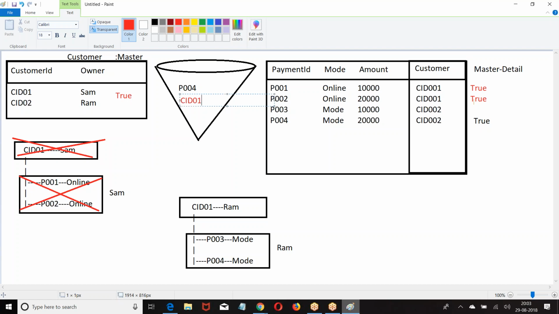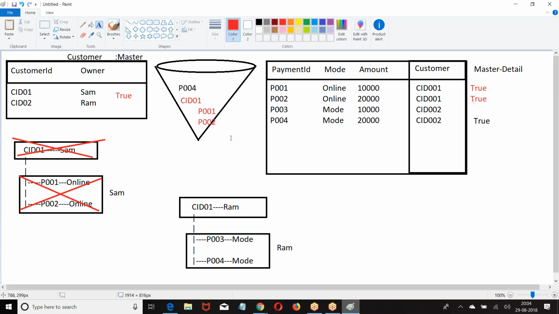Why is only the master record displayed? Look at this. If I display the child records, I may attempt to undelete P001. Why is P001 deleted? Because there is no master. If your master is deleted, the child cannot exist. A child cannot be there in the database without a parent. Now you are deleted because you don't have a parent. If I display them in the recycle bin, you may attempt to undelete P001, but it says you don't have any master. Are you getting my point? So there is no use in undeleting these records when there is no master.